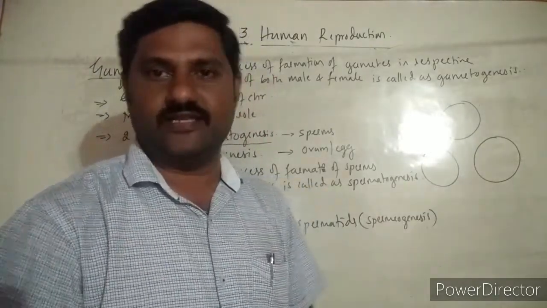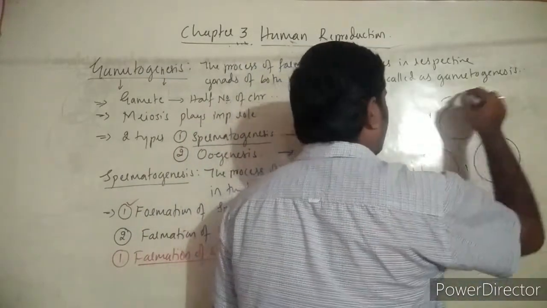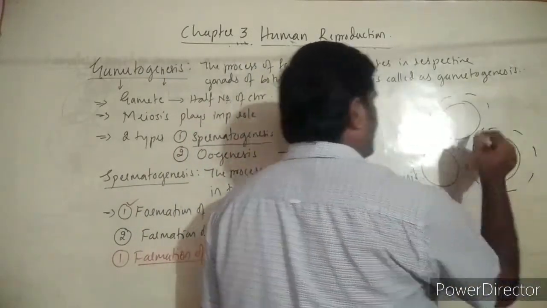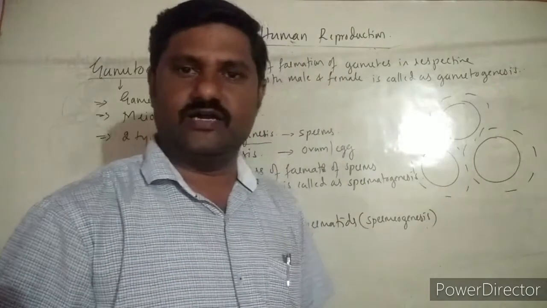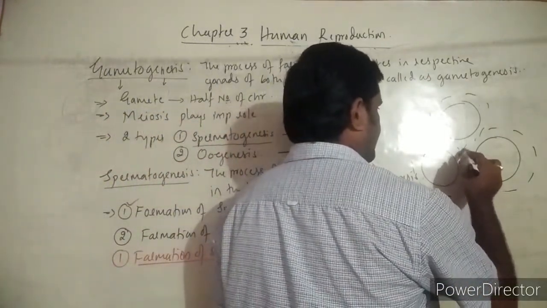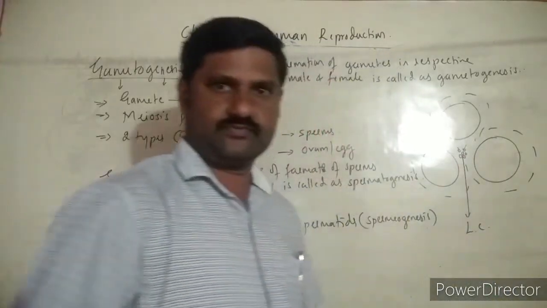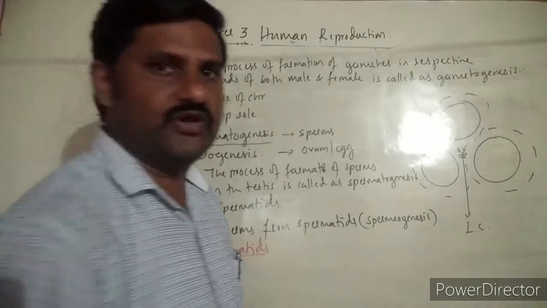the interstitium, that is connective tissue, right? So these are all bound together with the help of the connective tissue. This is the fundamental thing that you have already learnt. In the interstitium there are some specialized cells. These are called the Leydig cells, right? That also you know better.